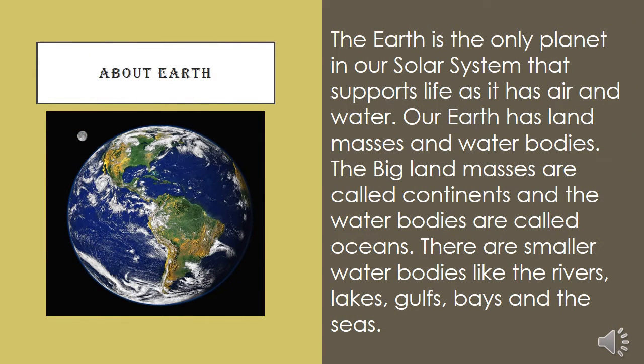The Earth is the only planet in our solar system that supports life as it has air and water. We know that among all the 8 planets, the Earth has life because Earth has all essential elements which support life. For example, air, water, soil, etc. Our Earth has land masses and water bodies. The big land masses are called continents and the water bodies are called oceans.